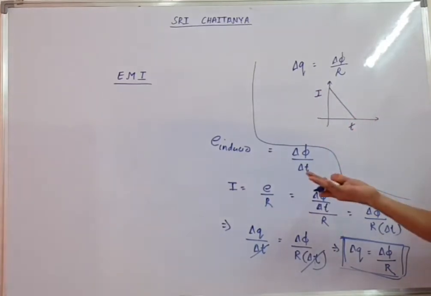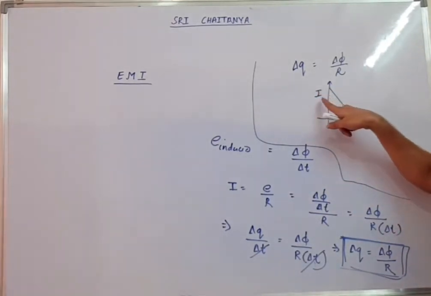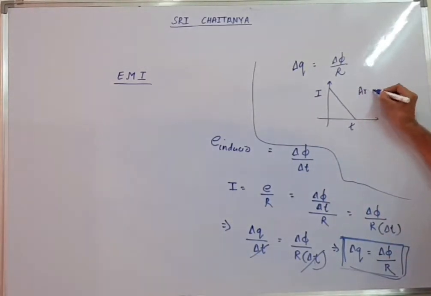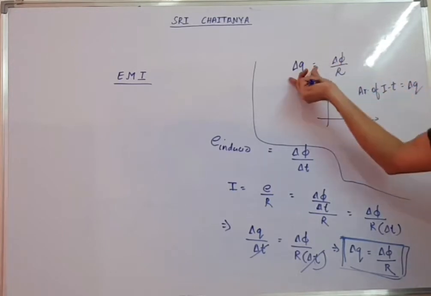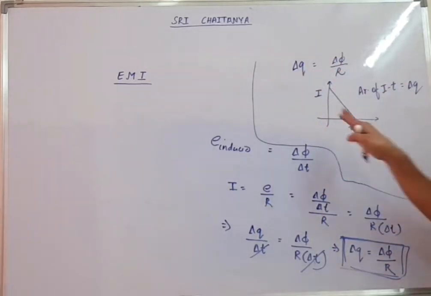Sir, how to get this delta Q? You can even use it directly, but they will not give it directly. For delta Q, they will give you a current time graph. I think everyone knows the area of the current time graph will give you delta Q. So find its area. That area will give you the charge. Put the charge here, multiply with resistance, and you get the flux. So this is how the question is asked.